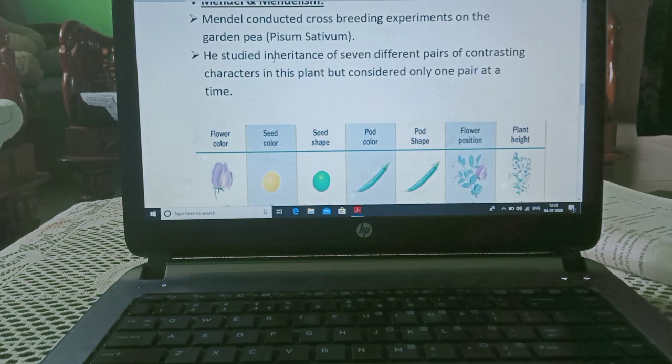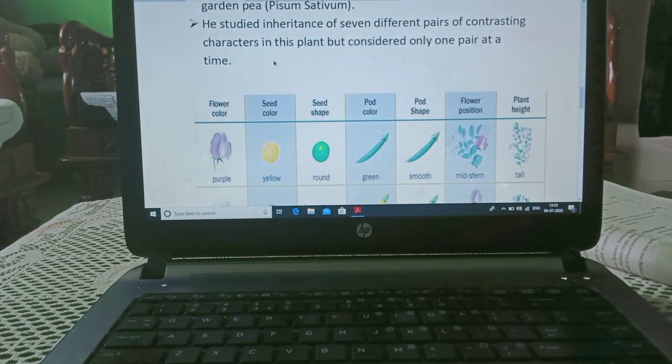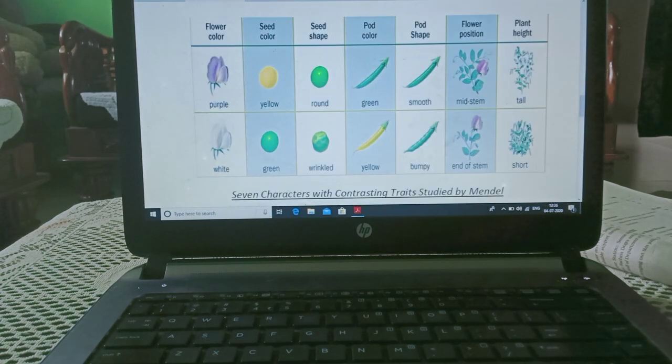He studied inheritance of 7 different pairs of contrasting characters in this plant, but considered only one pair at a time. As you can see on the screen, this is color of flower, purple and white, 2 characters,